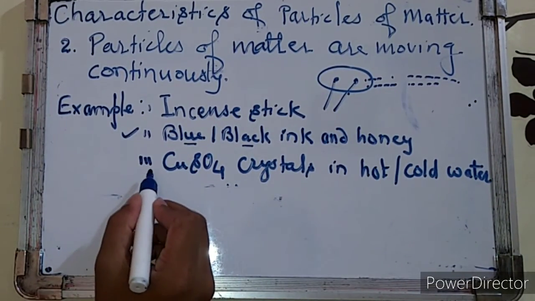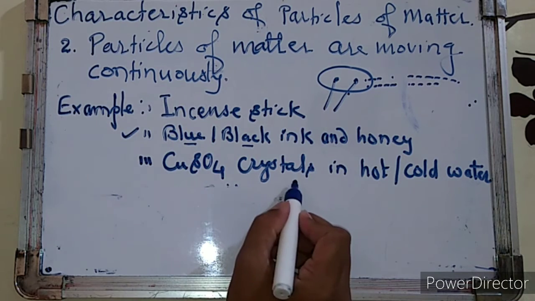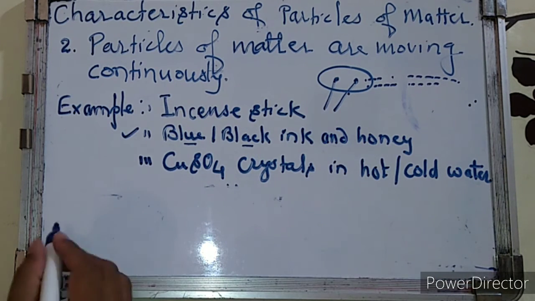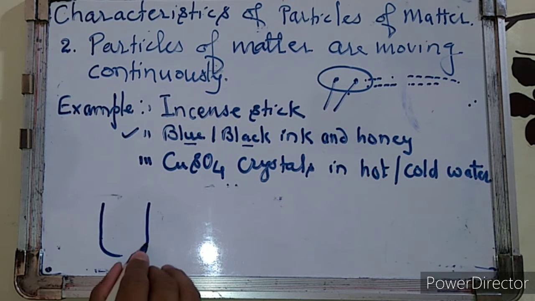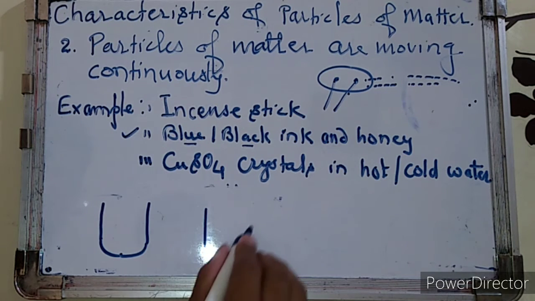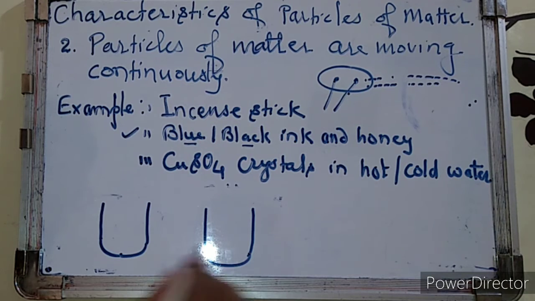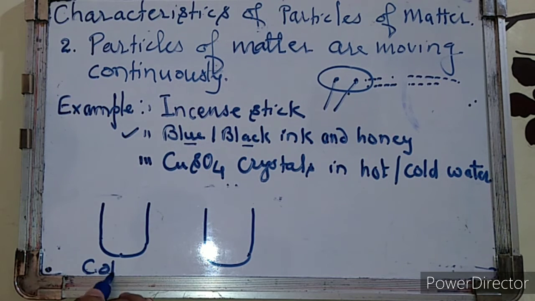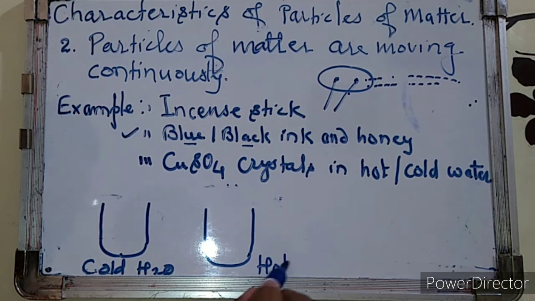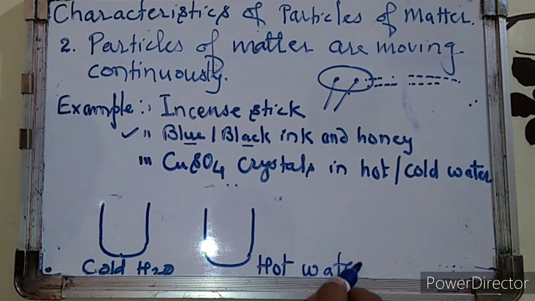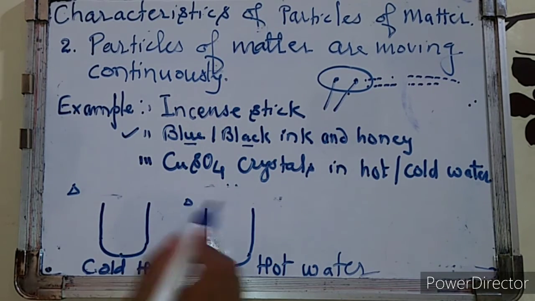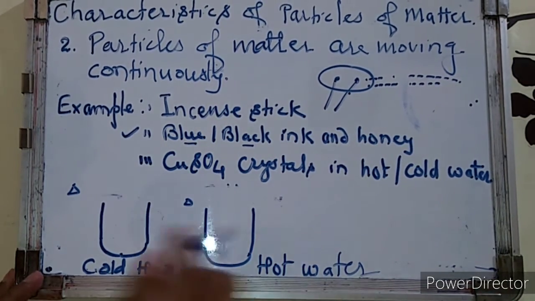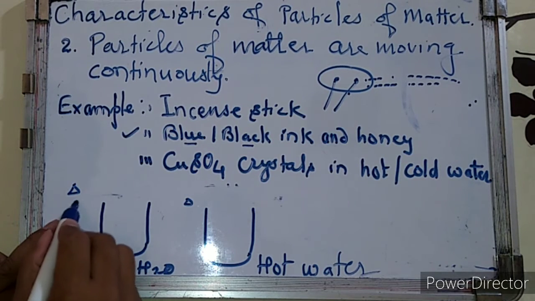Now let's see the third example, that is copper sulfate crystals in hot and cold water. If you take water in a beaker, here is the cold water and here is the hot water. Put some crystals of copper sulfate in each.